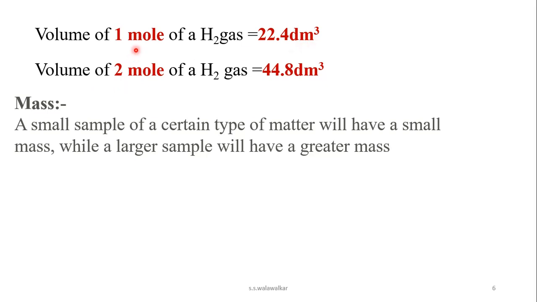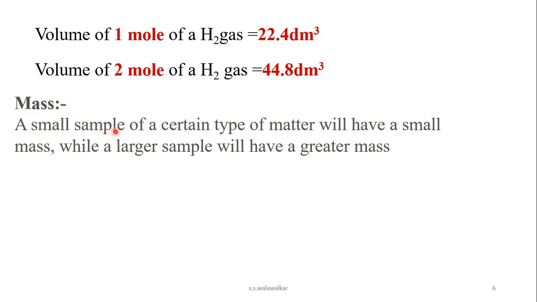Then volume of 2 moles of hydrogen gas, it becomes double, that is 44.8 dm cube. So volume is the extensive property as it depends upon the amount of matter present in the system. Now mass is also an extensive property.